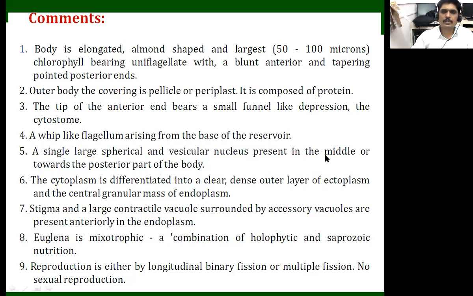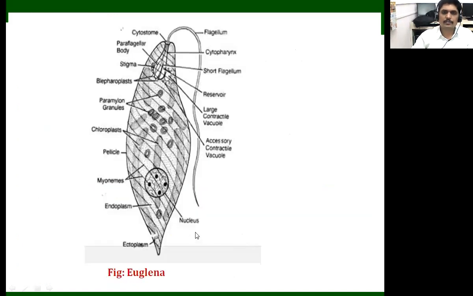Next, at the tip of the anterior end there is a small funnel-like depression, the cytostome. In this figure we can observe the anterior blunt end, and the posterior pointed end.